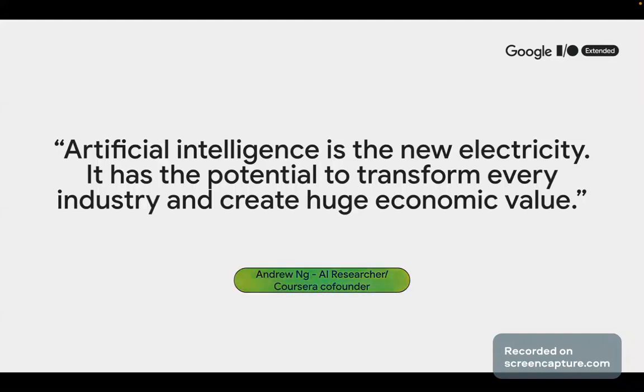Developers are not coming for your job. If you don't use AI, that is when you're going to lose your job, because developers that know how to use AI are probably going to take over your job.